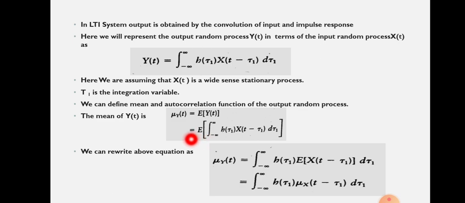Next, what can we do? You know that expectation is a linear operator, so we can take this expectation inside the integral.